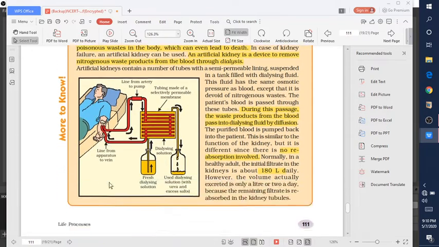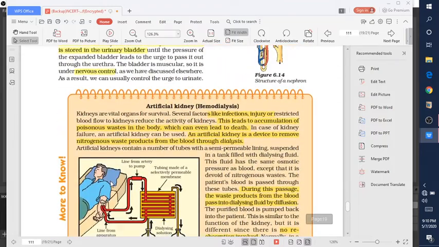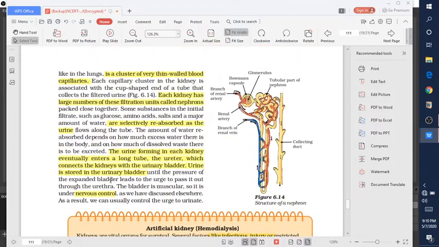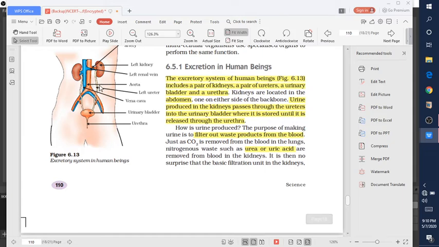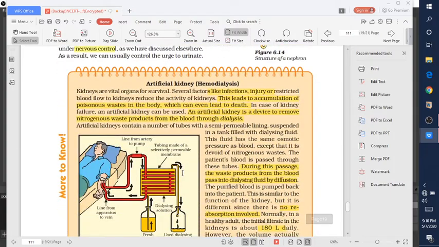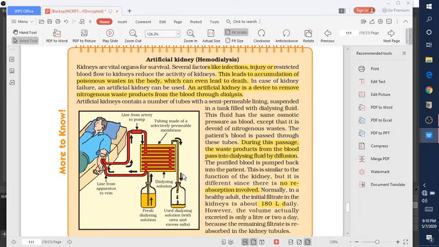So this is all about the excretion in human beings. I want you to draw the diagram of the structure of nephron, because many times it actually comes into the exam. Also make a diagram of the excretory system in human beings. So let's start. I'm giving you a short description about the artificial kidney also, which is also called hemodialysis.